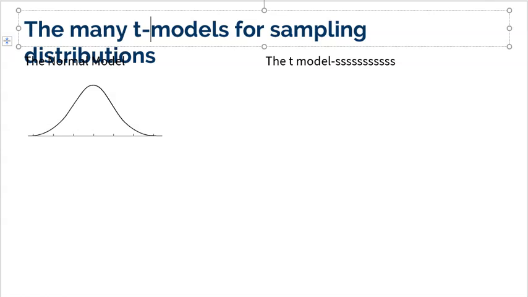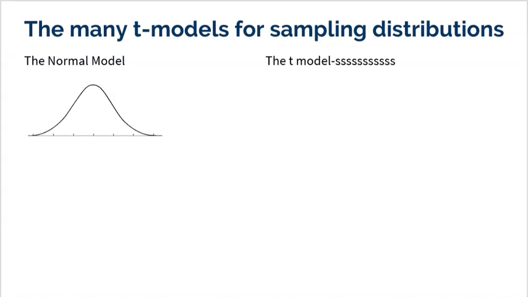Sorry here, my PowerPoint got messed up there. There we go, okay. So there's only one normal model out there. There's only one. We all know it very well, right? We all know the normal model. We know that when you have a normal model, you can find z-scores. All you've got to do is take your sample minus the mean divided by the standard deviation, which is sigma divided by the square root of n, right? Because we know mu's in the middle, the true mean's in the middle, and we know the standard deviation is sigma divided by the square root of n.